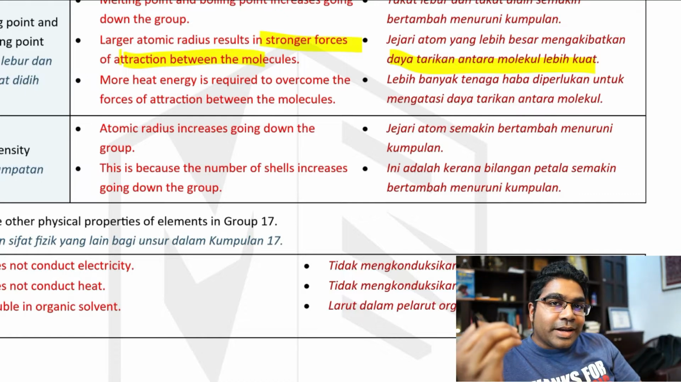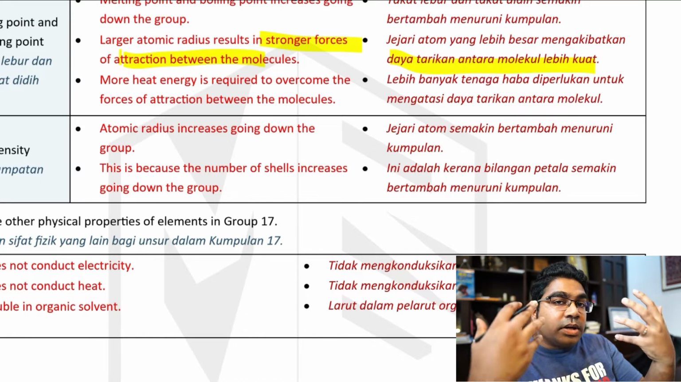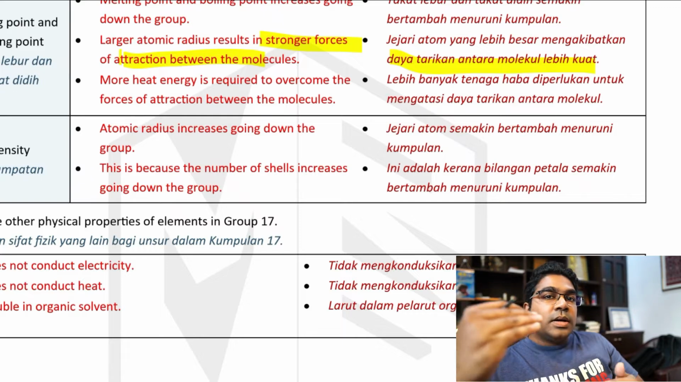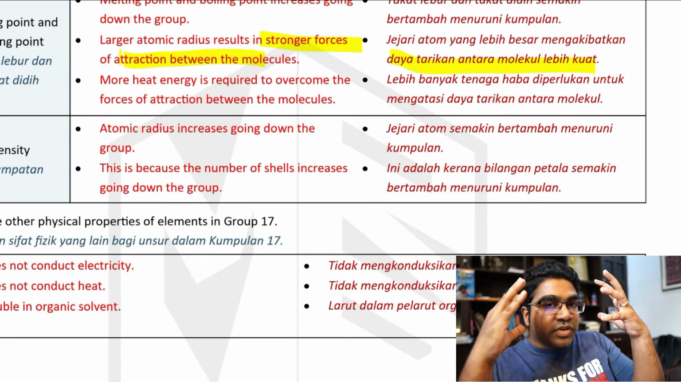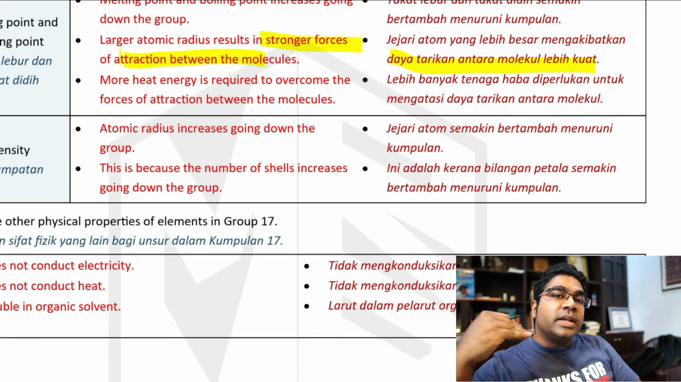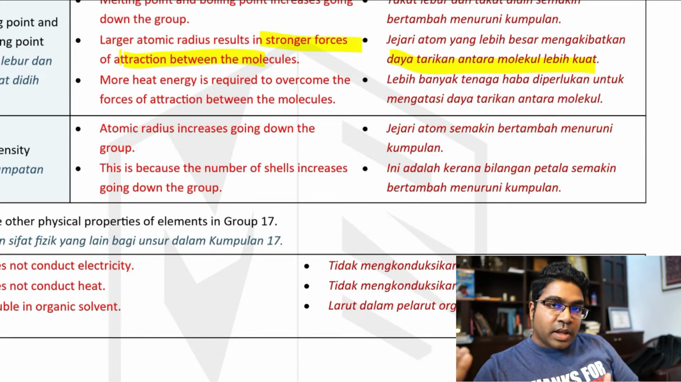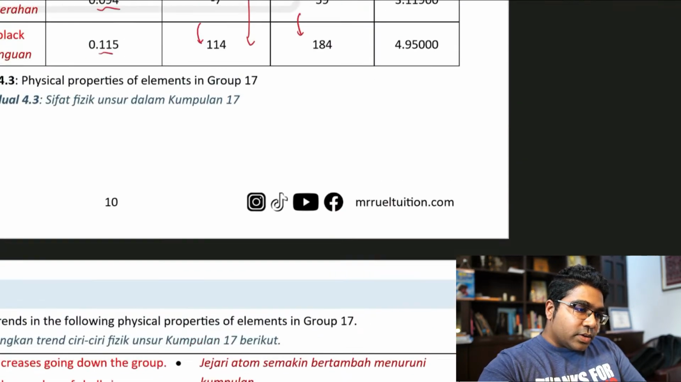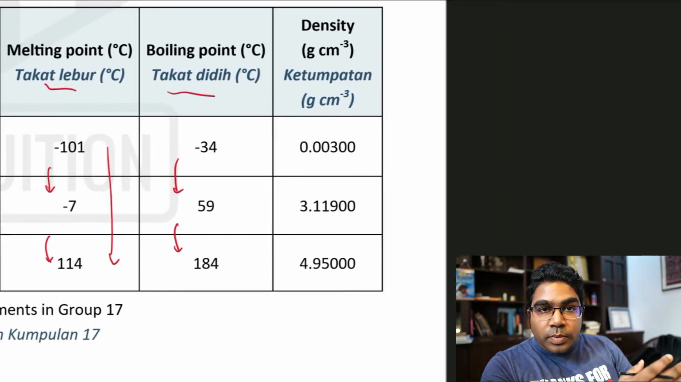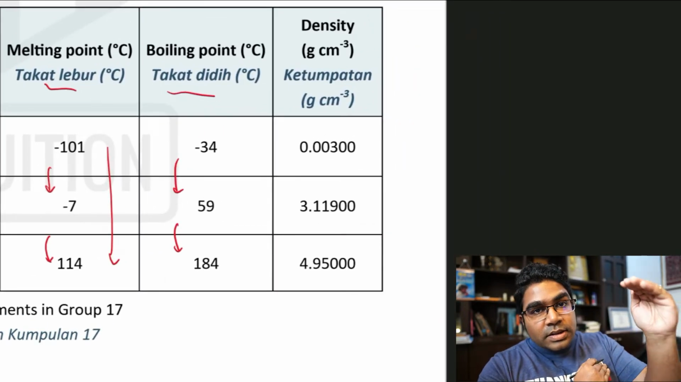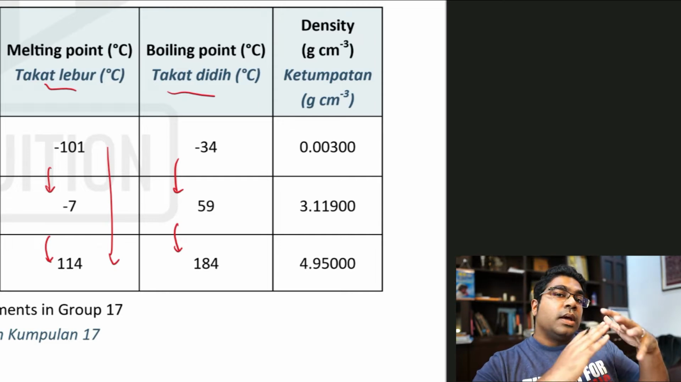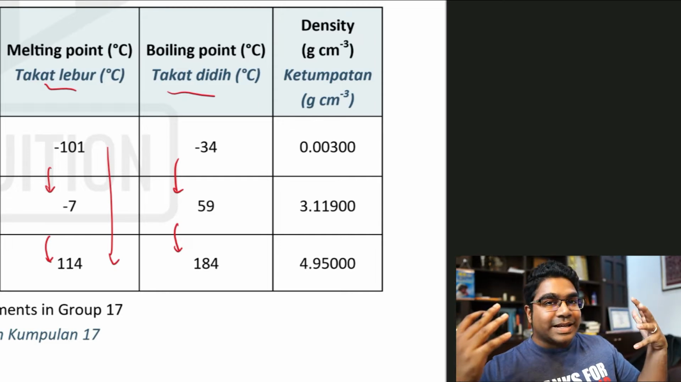Lebih kuat daya tarikan, lebih banyak tenaga haba diperlukan, jadi lebih tinggi takat lebur, takat didih. The stronger the force of attraction, the more heat energy required to overcome them, therefore the higher the melting and boiling point. And what happens to the density as we go down the group? As you already know, kita sudah lihat bagi ketumpatannya, kita mula dengan gas, kita berakhir dengan pepejal. We started with gas, we are ending with solid. So what's happening? Density is definitely increasing.